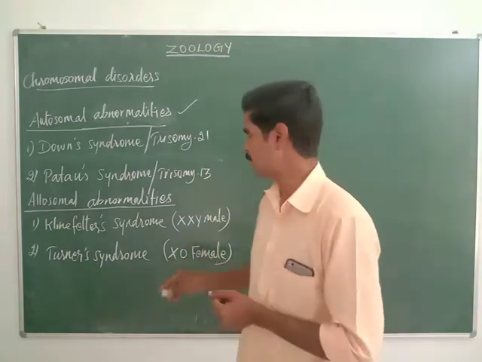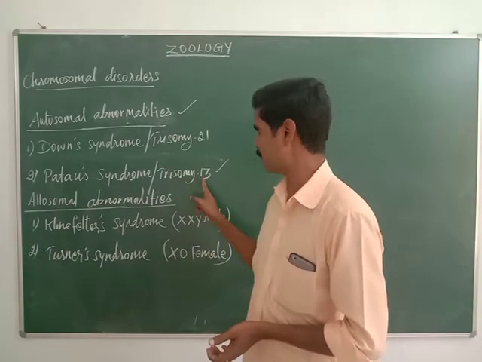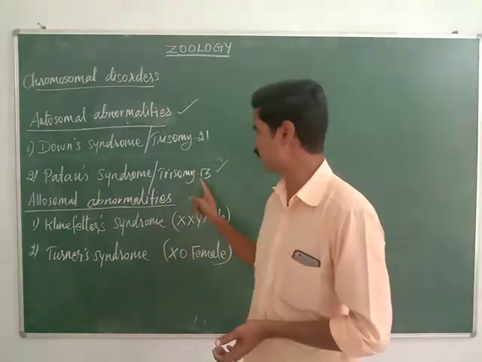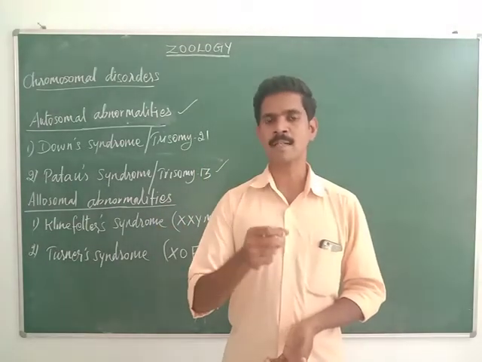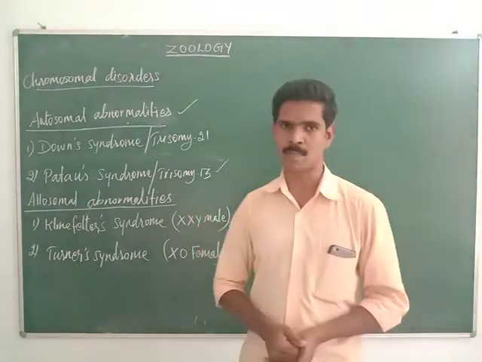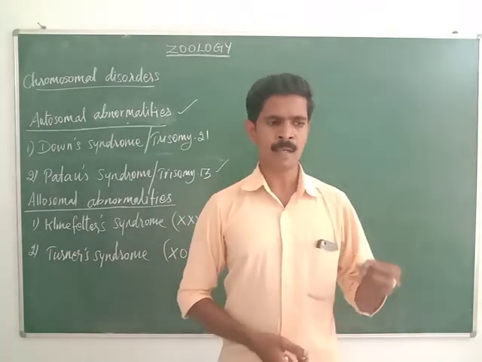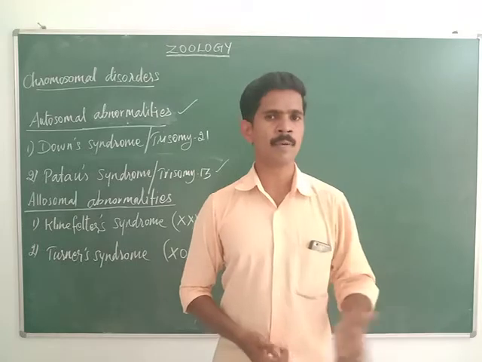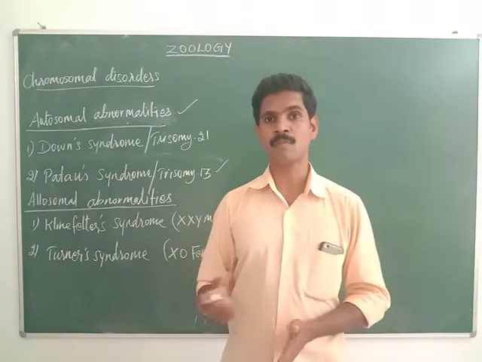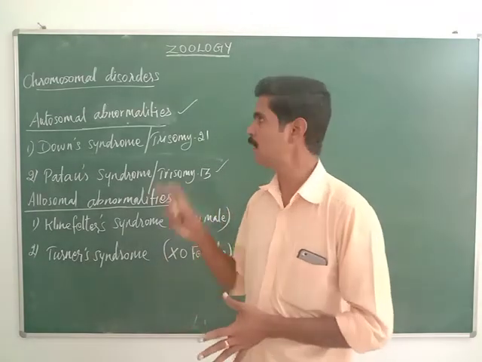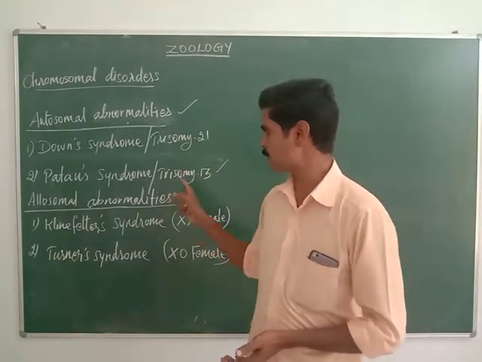Hope you understood. Then the next one is Patau syndrome. It is otherwise called trisomy 13. So the 13th chromosome is damaged, or some errors occur in the 13th chromosome. Maximum chromosomal abnormalities are due to errors or changes in the structure and number of chromosomes. Changes in the structure of chromosomes are the reason for chromosomal abnormalities. Here Patau syndrome is also called trisomy 13.